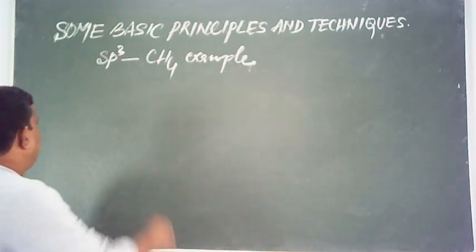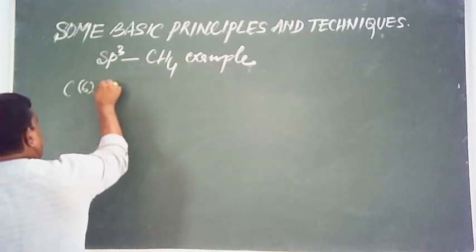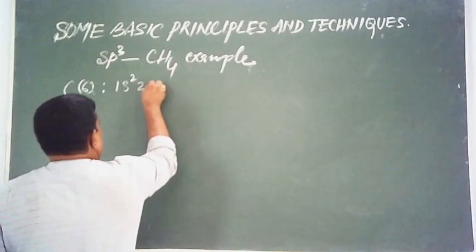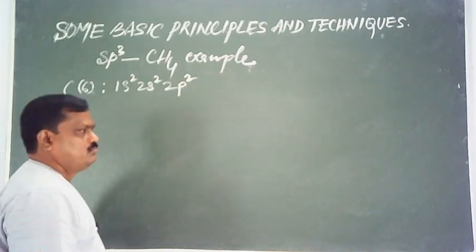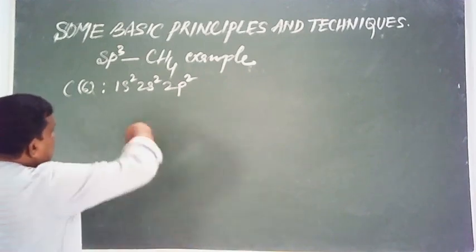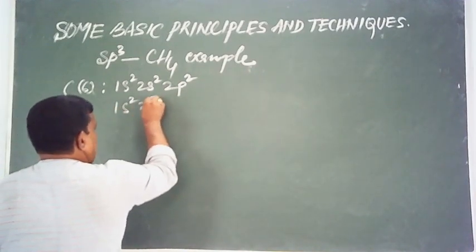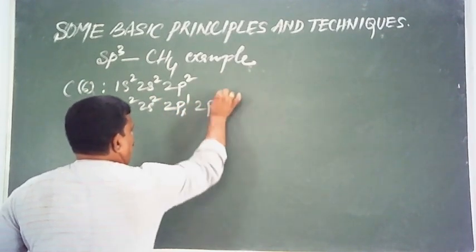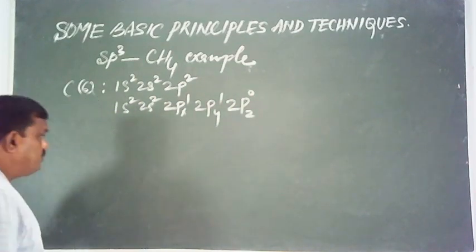Okay, see here, atomic number of carbon is 6. Its electronic configuration is 1s2, 2s2, 2p2. This is the ground state electronic configuration. This can also be written as 1s2, 2s2, 2px1, 2py1, 2pz0. There is no electron in pz.